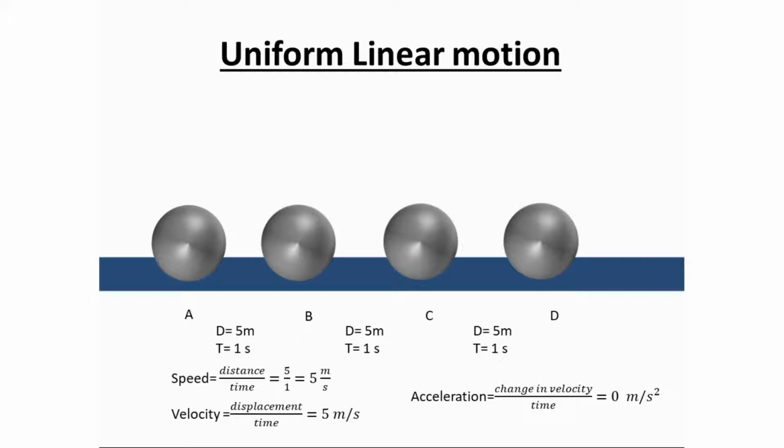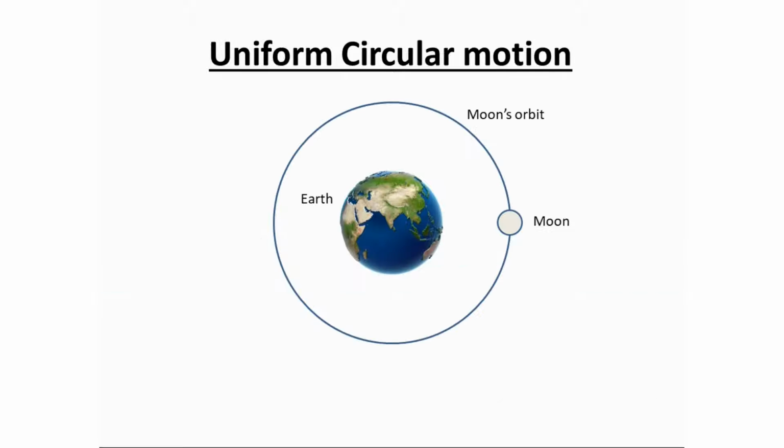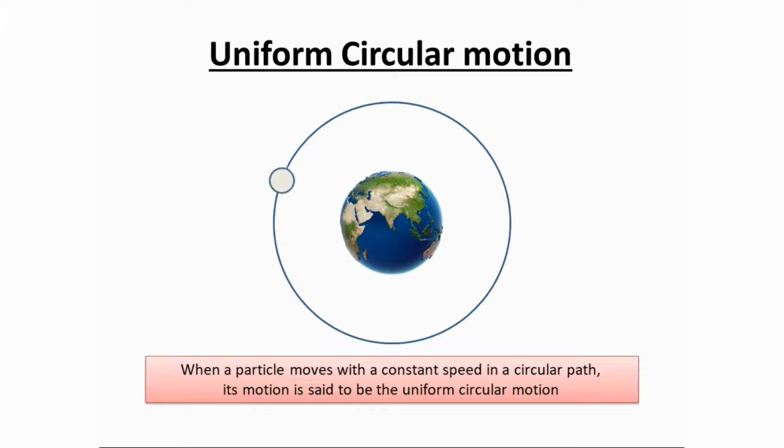Now let's move to uniform circular motion. We know the moon revolves around the earth with constant speed. It travels equal distance in equal interval of time in circular orbit. Such motion is called uniform circular motion. So, when a particle moves with a constant speed in a circular path, its motion is said to be uniform circular motion.